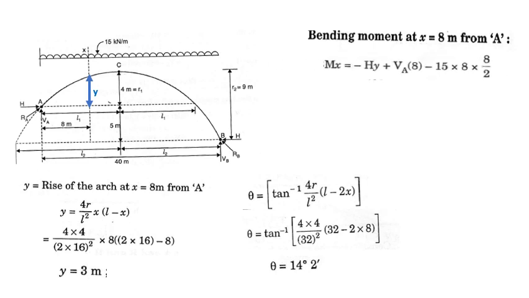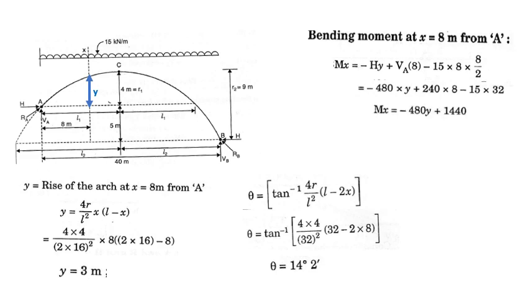X is 8 meter here. Okay. So substituting the value, H is 480, Y is 3 meter, VA is 240 and X is 8. So we get the moment at the given section as 0.